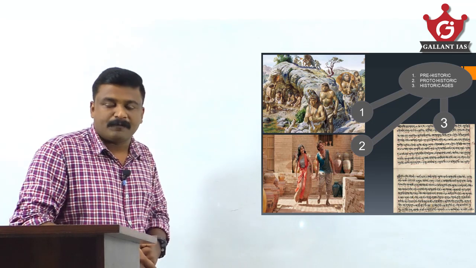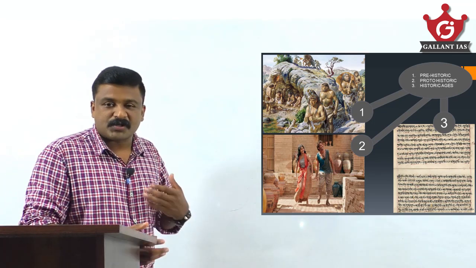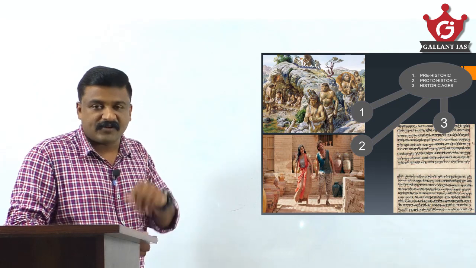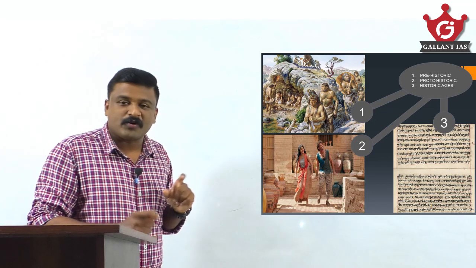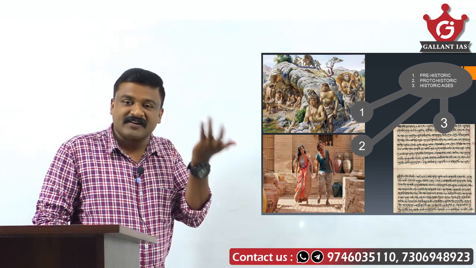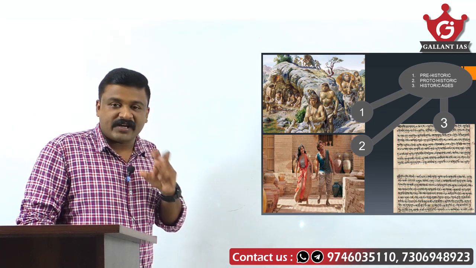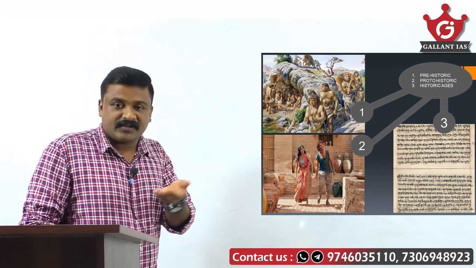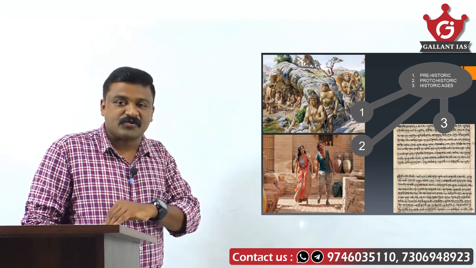That is something called protohistoric. Indus civilization had a writing called Boustrophedon, but it is not deciphered. Anyway, protohistoric is a transition phase between prehistoric and historic. Now, historic age means where written records are available. We construct the information about that age from written records, literature, from secular and religious literary sources.